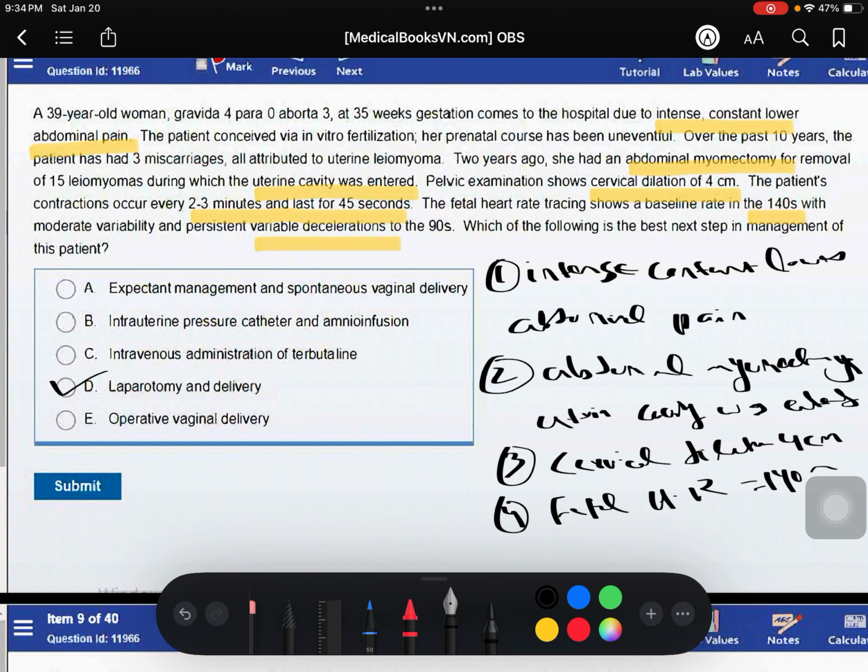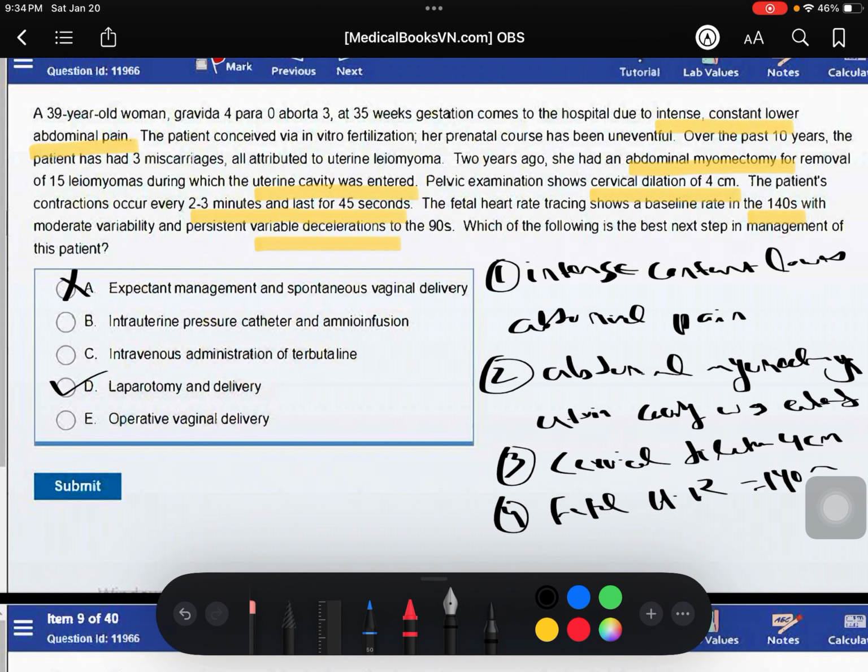But if the patient has had a classical cesarean delivery or abdominal myomectomy with uterine cavity entry, then vaginal delivery is contraindicated. This patient's previous myomectomy, intense constant abdominal pain, and abnormal fetal heart rate tracing are concerning for uterine rupture. In such cases, urgent laparotomy and delivery are required. So choice D is the correct one.